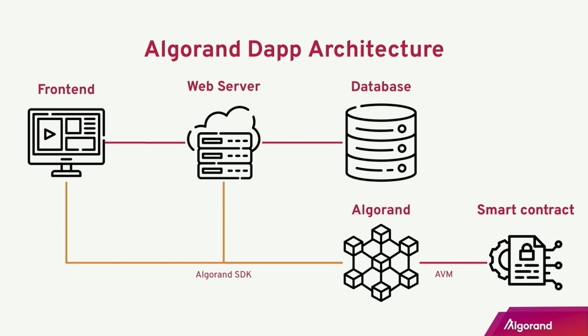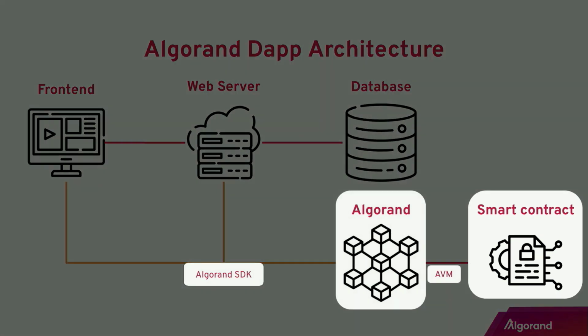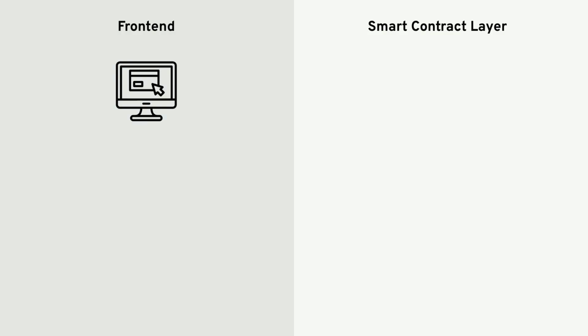To interact and deploy the smart contract, you use the Algorand SDK, either directly from the front end or through the web server. Today, we're going to focus on these parts, the blockchain aspect of a dApp. All right, let's dive deeper and look at what the diagram looks like for the blockchain part.